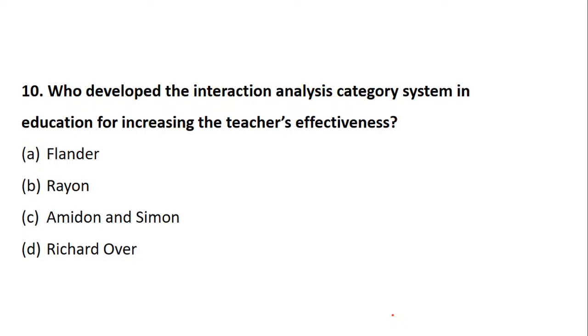The interaction analysis category system for education is given by Flander. Just be careful. There is an interaction theory which is given by Edmond also, that is different. I'm talking about only the category system, not theory. So be careful, everyone.